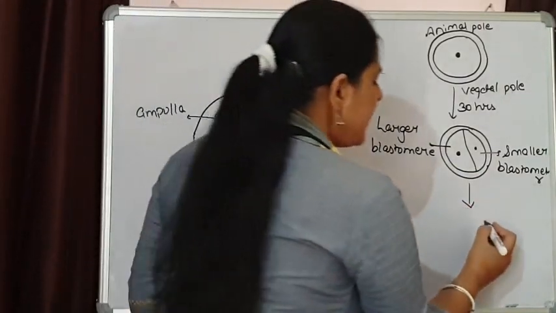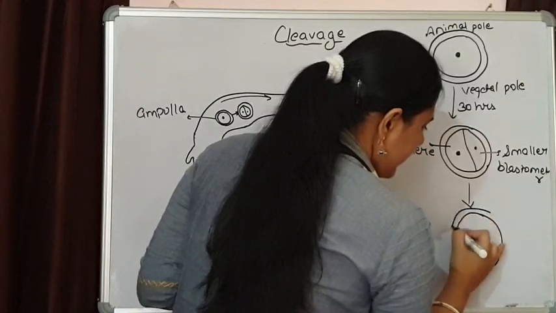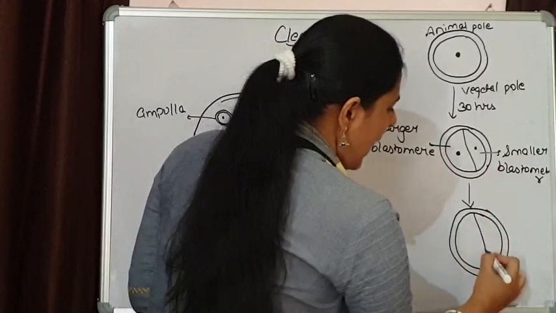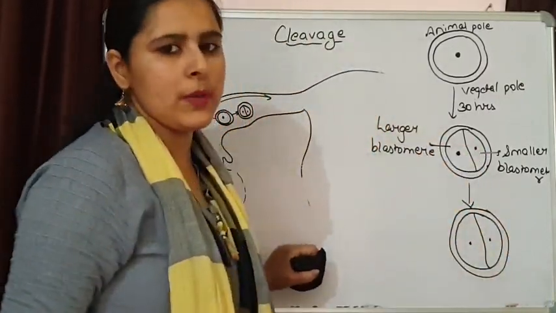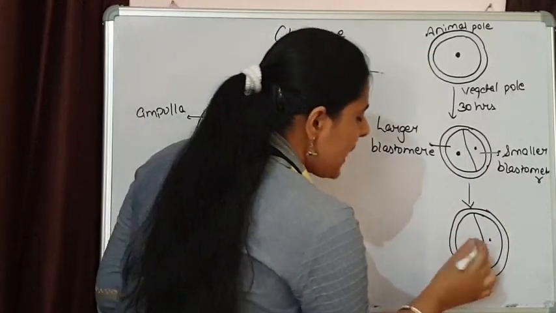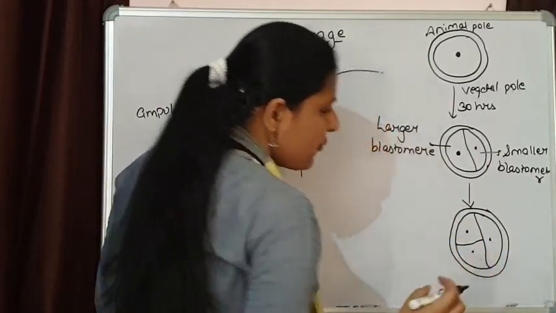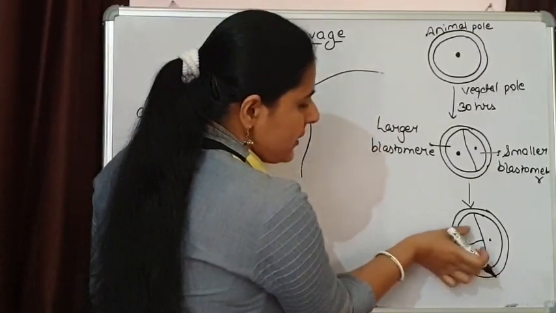But what will happen during the second division? The larger blastomere undergoes division a bit earlier than the smaller blastomere. That means we are going to see a three-cell stage for a small period of time.